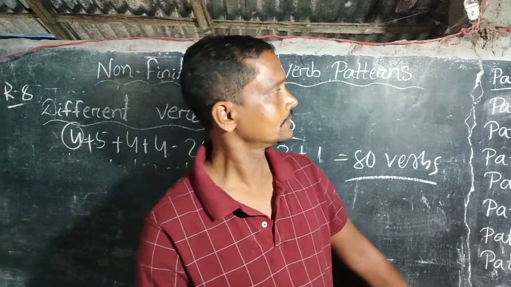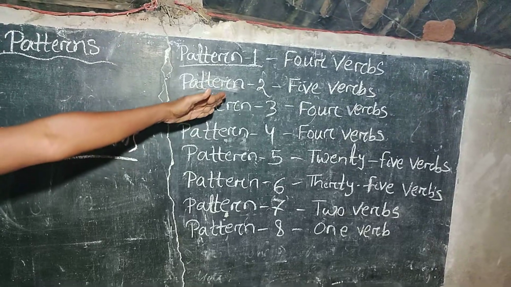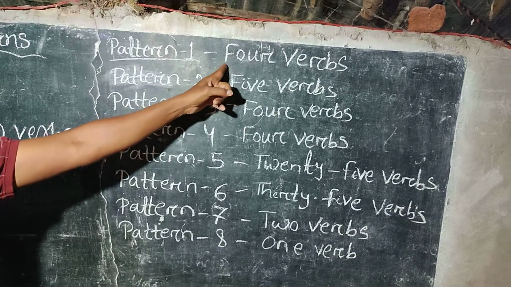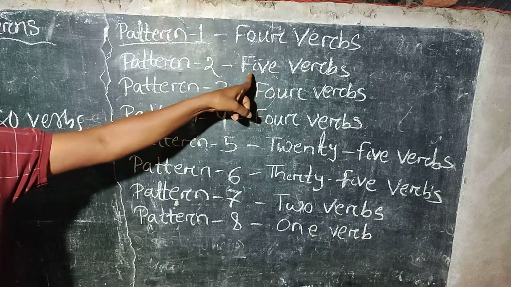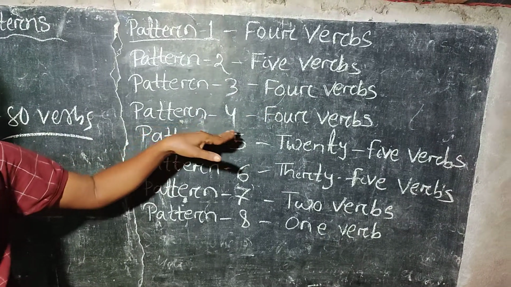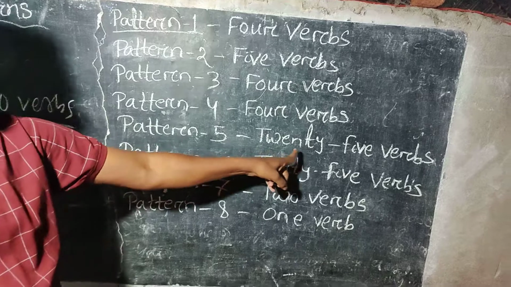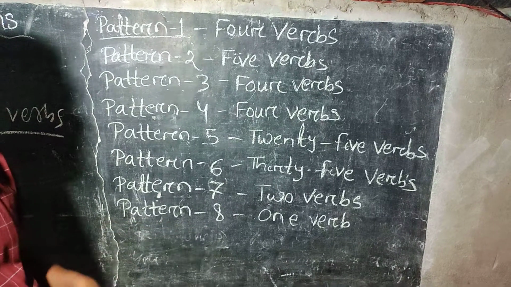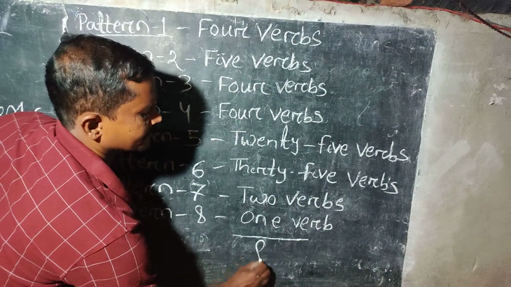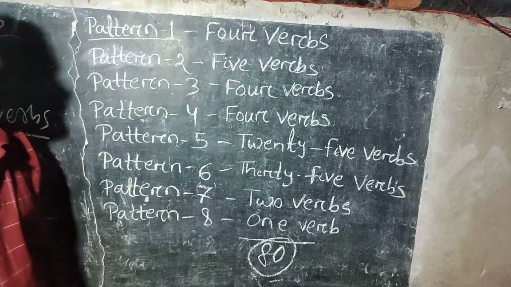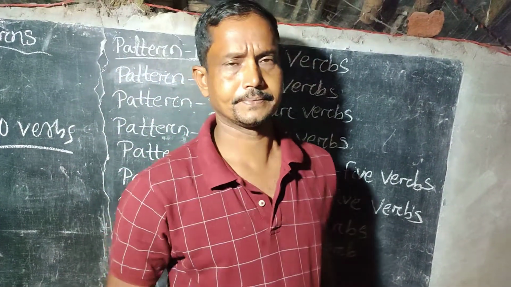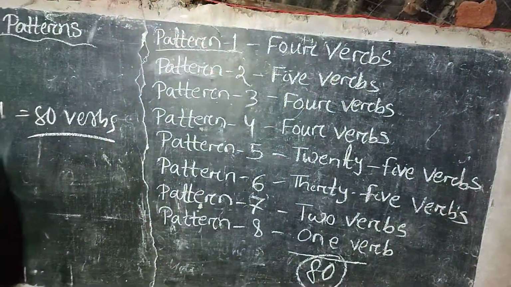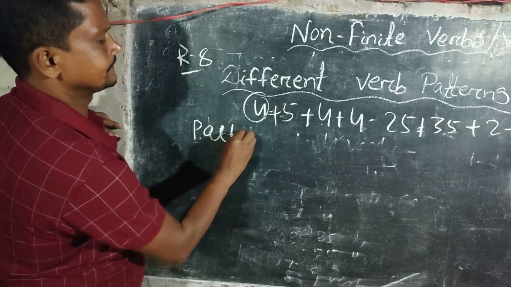Now you can see I have made a list of the patterns of the verbs I am going to teach you. In pattern number 1, I shall teach you the patterns of 4 verbs. Pattern 2, 5 verbs. Pattern 3, 4 verbs. Pattern 4, 4 verbs. Pattern 5, 25 verbs. And pattern 6, 35 verbs. And pattern 7, 2 verbs. And pattern 8, 1 verb. The total of the verbs is 80. That means you will have to know the verb patterns of 80 verbs. And first we should know about pattern 1.